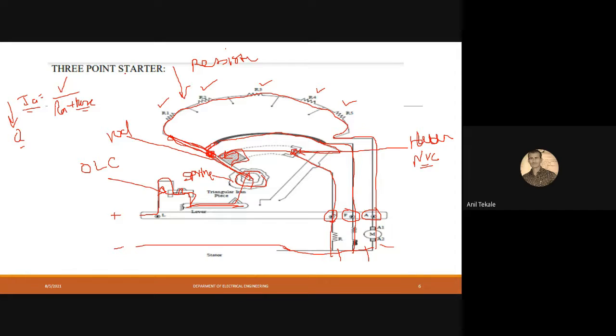Once our motor starts smoothly and starts to run, then what will we do? We will just push that rod to the second place. That means we will push our rod to this place. Due to that, what happens? Our first resistance will get eliminated. That means our external resistance will increase or decrease? Equivalent resistance, will it increase or will it decrease? Reply.